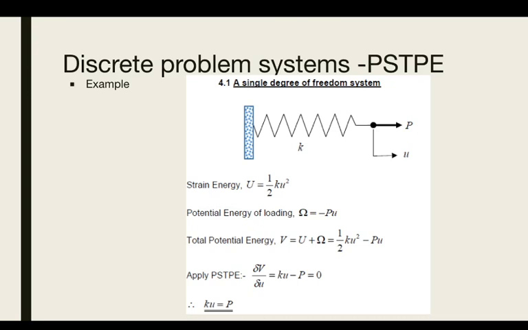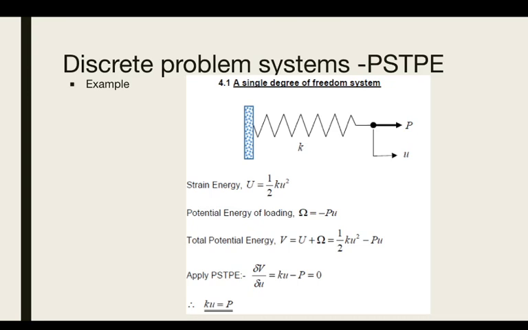The potential energy of loading will be minus Pu, because that is the work done by the force applied horizontally. So the potential energy of loading will be omega, equal to minus Pu. You have the strain energy and the potential energy.